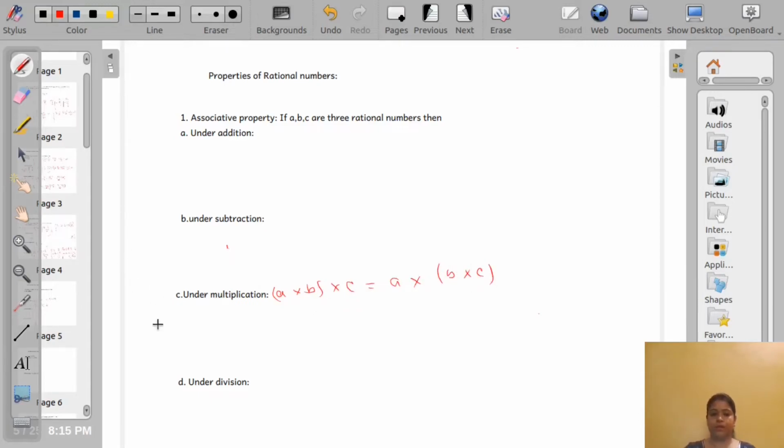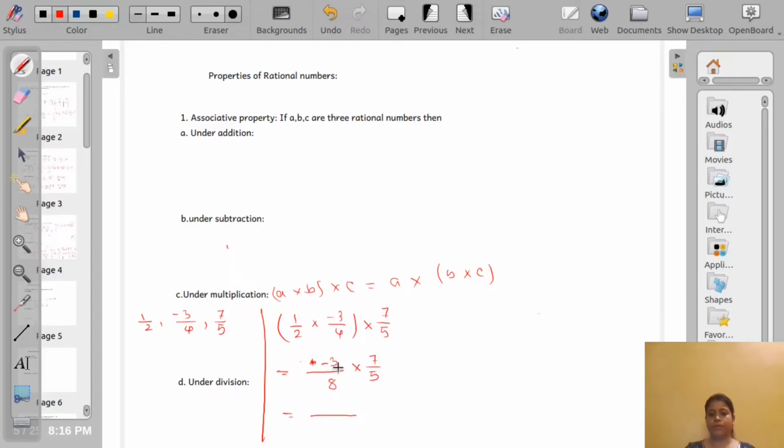Okay. So let us take numbers 1/2, minus 3/4 and say 7/5. Now the first two numbers will come in bracket, then 7/5. 1 into minus 3 is minus 3, 2 into 4 will be 8, multiplied by 7/5.